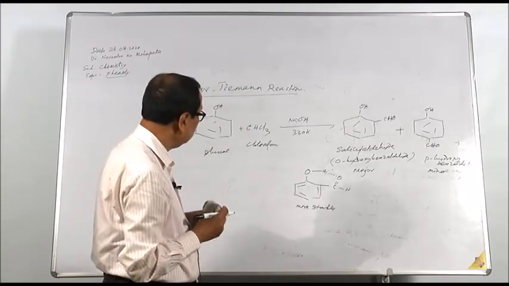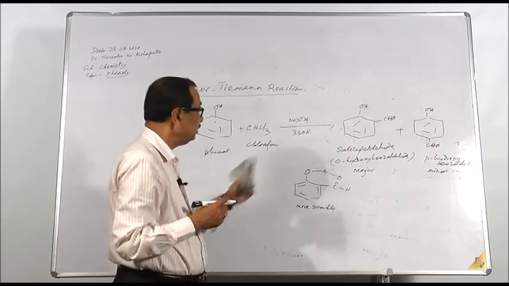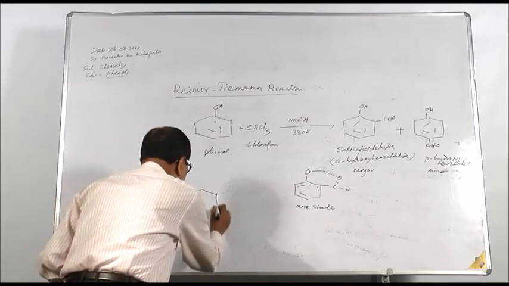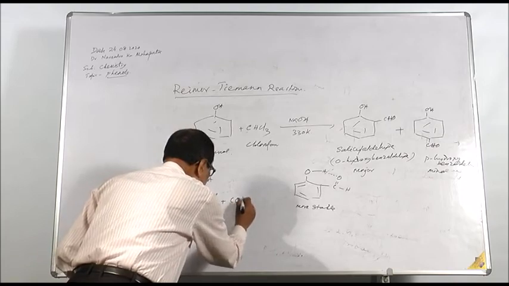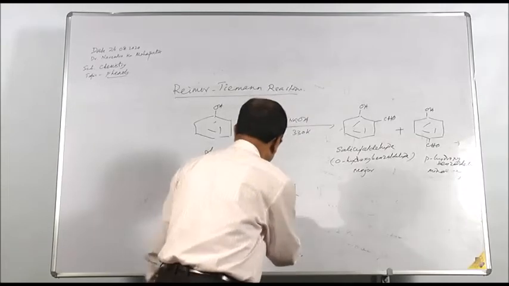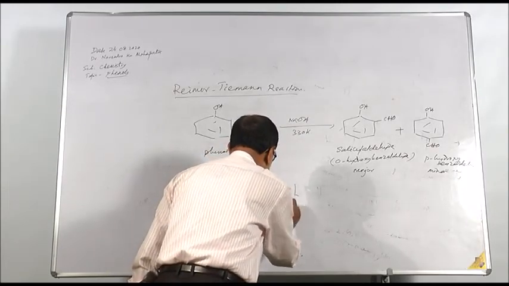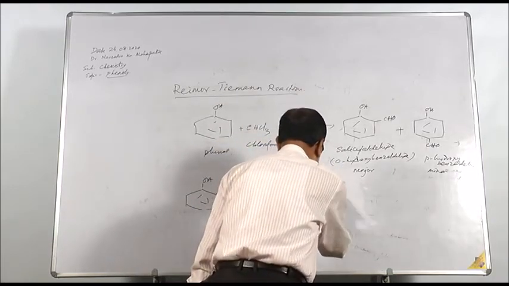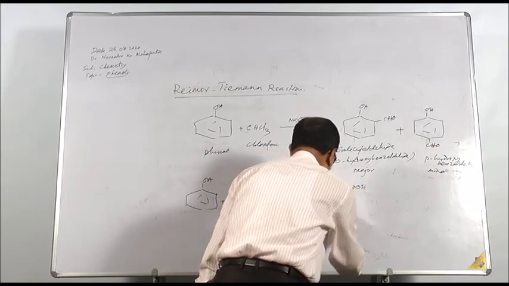However, if you are using carbon tetrachloride in place of chloroform, you get salicylic acid as the major product. If you carry out the same reaction in presence of carbon tetrachloride, sodium hydroxide, 330 Kelvin, then the product formed will be salicylic acid, OH, COOH.